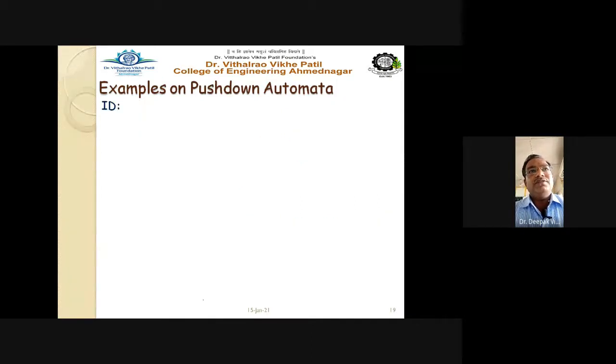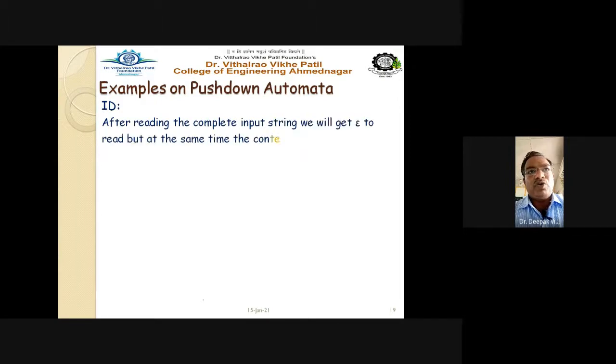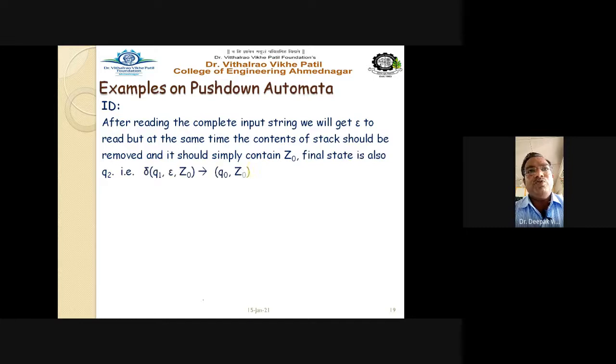So see here, after reading the complete input string, we will get epsilon to read, but at the same time the contents of the stack should be removed and it should simply contain Z0. Means at the end, you will find only Z0 on the top of the stack. So the final state is written here, that is delta Q1 epsilon Z0, that gives you Q0 Z0.